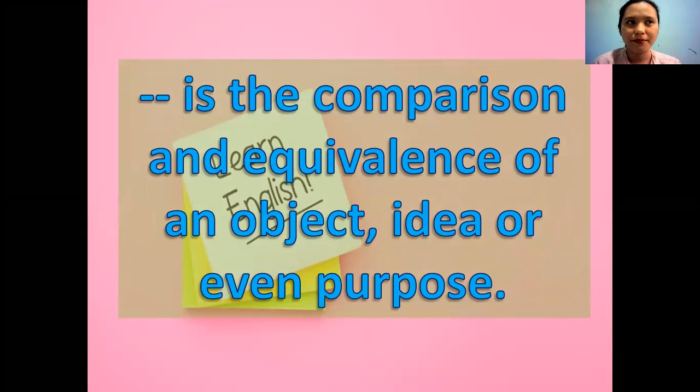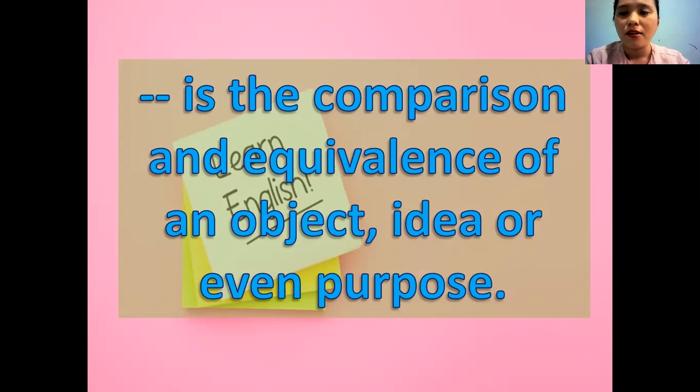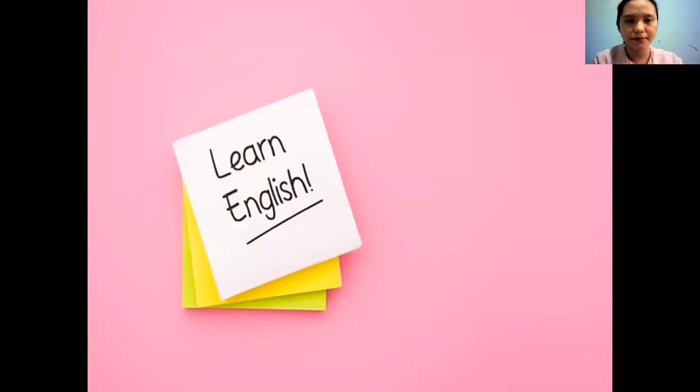So the previous word is proportion, meaning equal. Then we have now equivalence or balance. So we need to have the balance of the two pairs of an object, idea, or even purpose. Let's have an example.